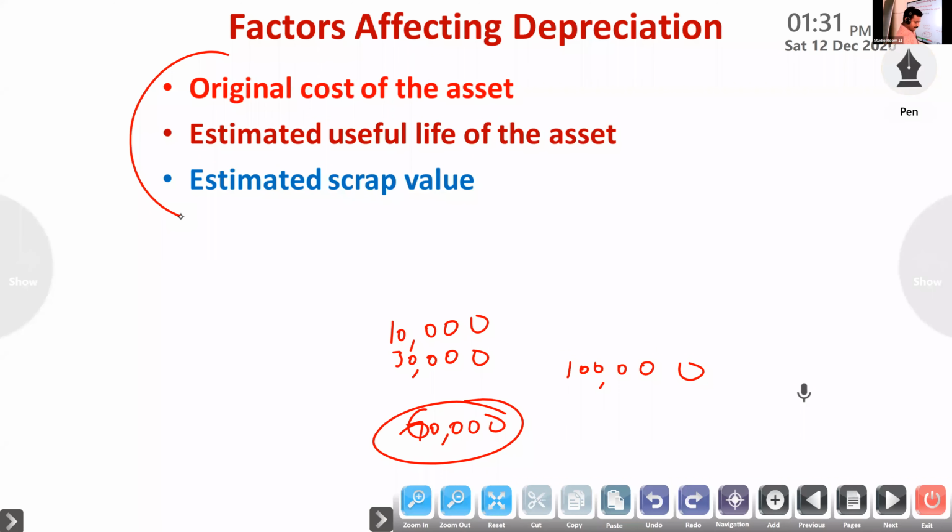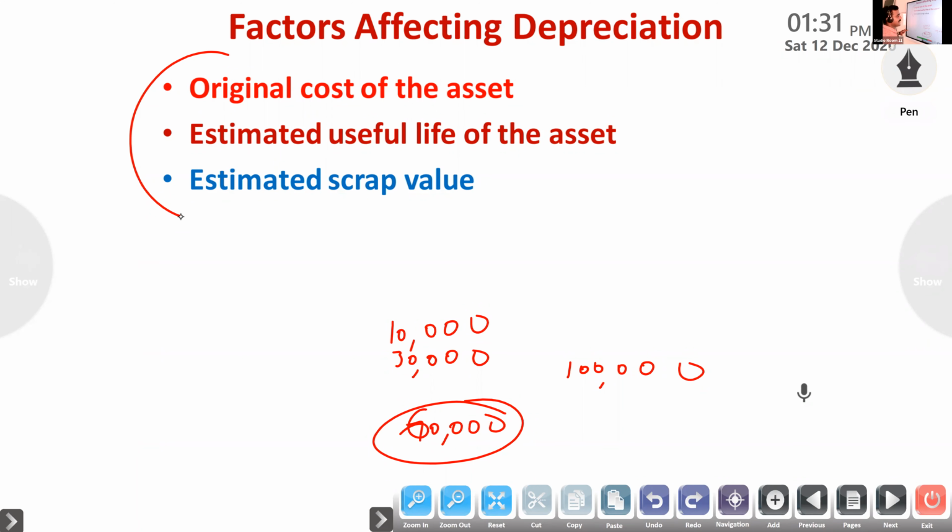There are three factors. If you calculate the amount of depreciation, you have to know the three factors. Then it will be easy to calculate depreciation.